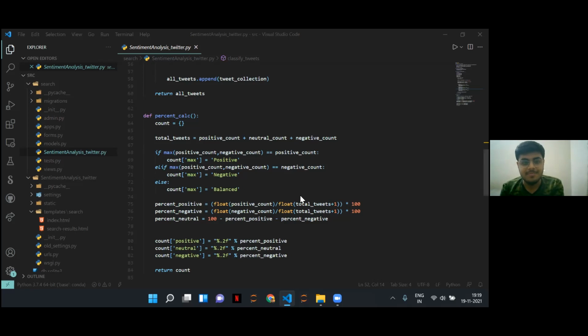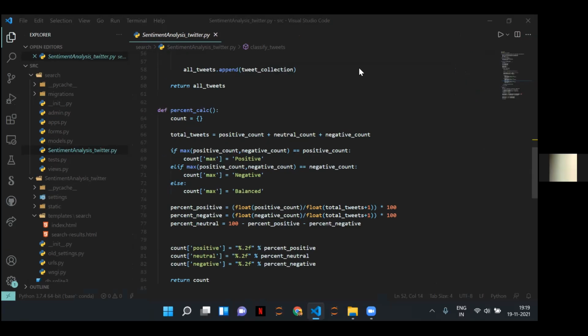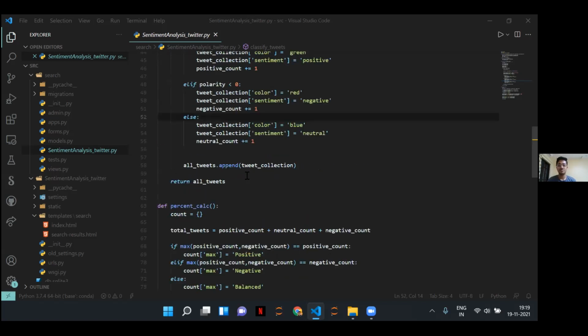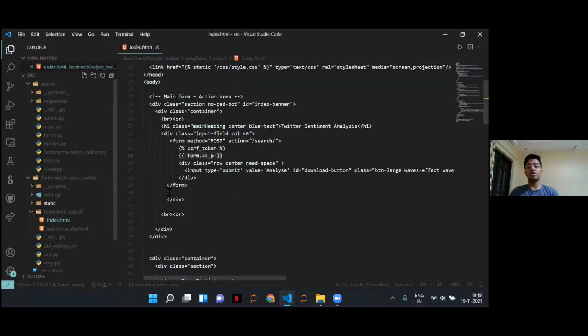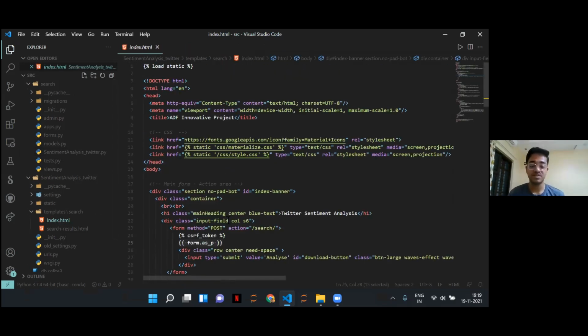Okay, so as we have discussed the backend, I'll be explaining a few of the things regarding the Django functionalities which we have implemented.